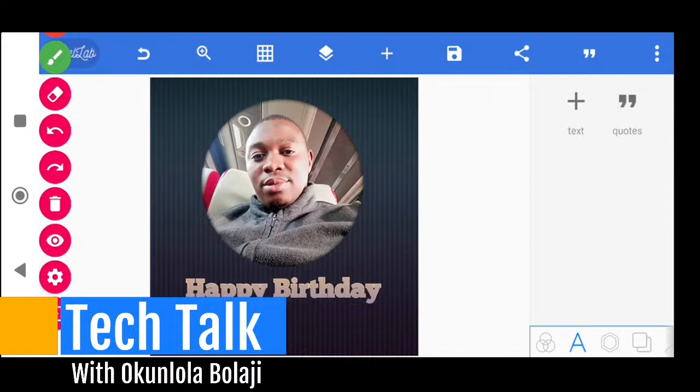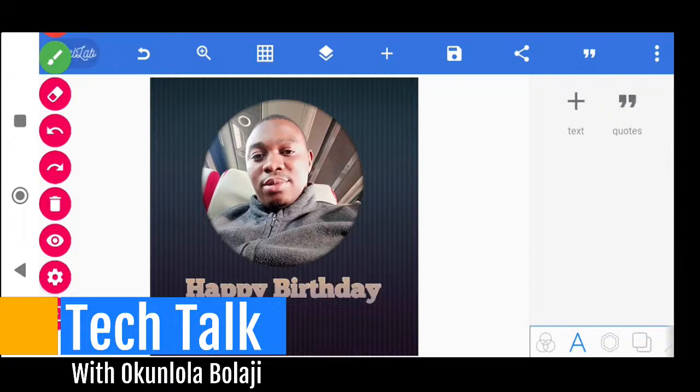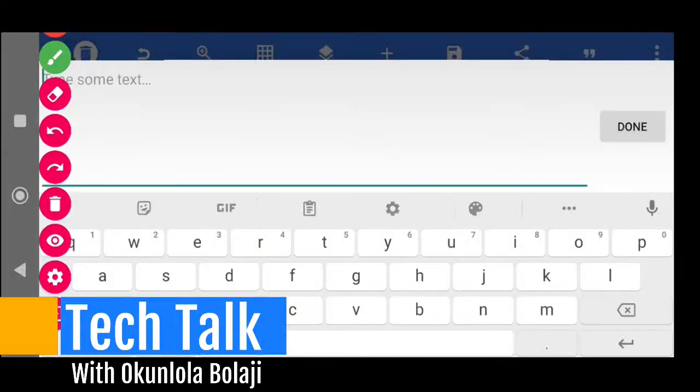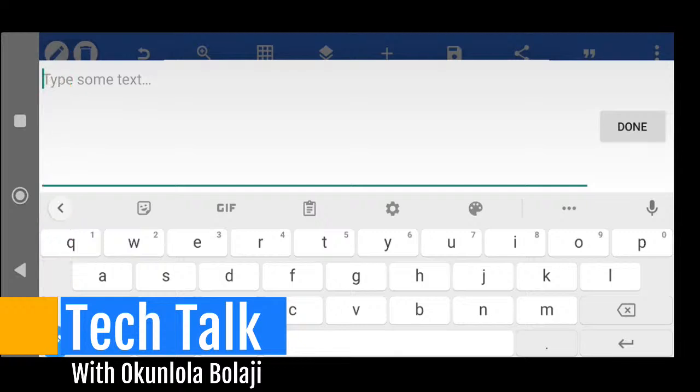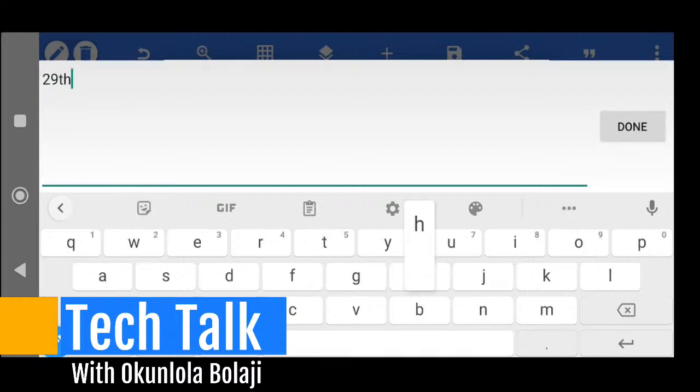So here now, if you want to add any additional information, let's say you want to write a long English text, just click on the add button. Or let's say I feel like adding the dates, I can just come here, sorry, up and down, and then I can just delete what I have here. Let me minimize my marker, and then type, let's say the person's birthday is tomorrow for example. I can put 29th. I can drop it down to make a design, or I can just use 96.